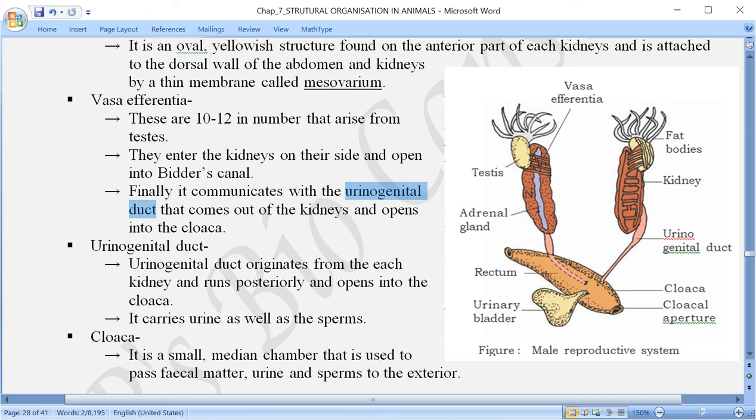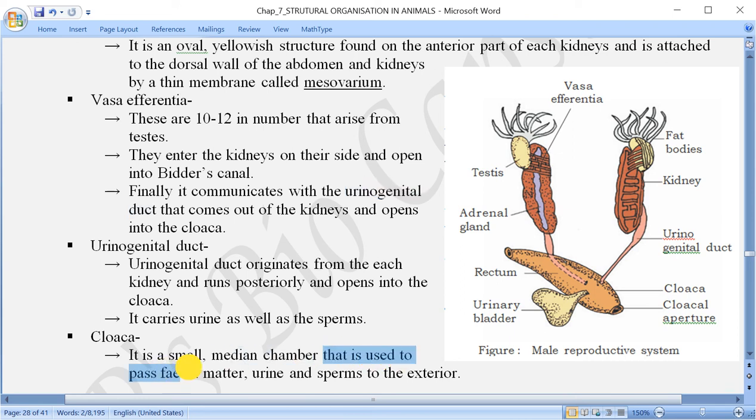Now coming to the cloaca, we have been discussing the cloaca, we discussed it in the digestive system. Here we are talking about the reproductive system, and before this, in the excretory system also we talked about it. It means the cloaca is a common pathway for three different systems: the digestive system, the excretory system, and also the reproductive system. And that is why three things are there. Just have a note, look here.